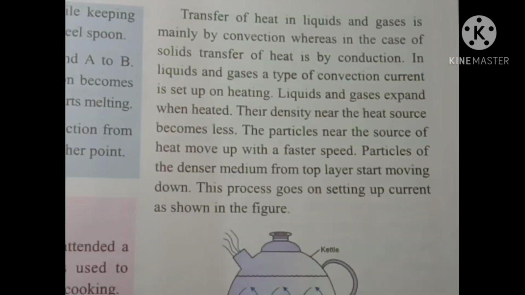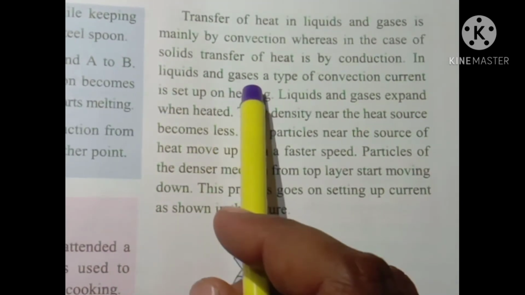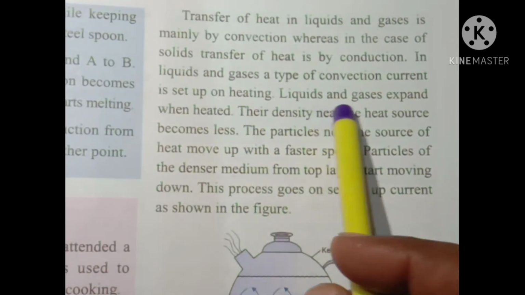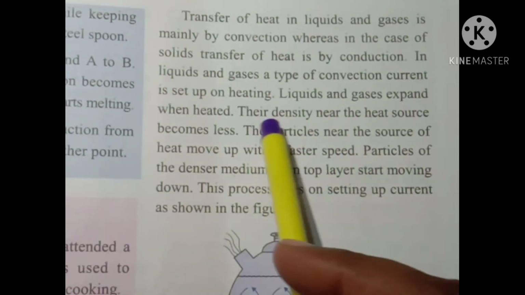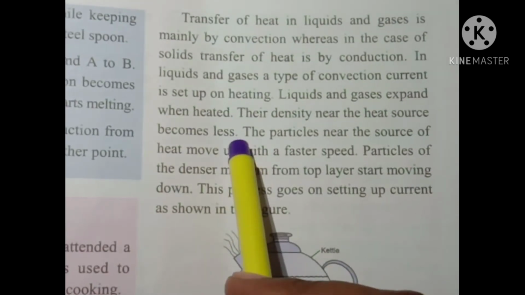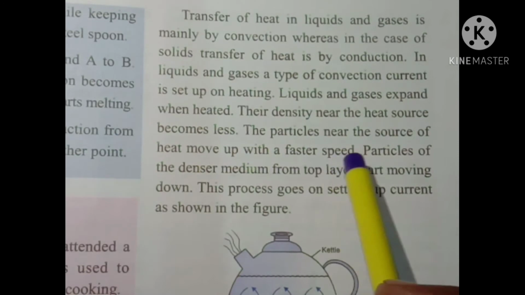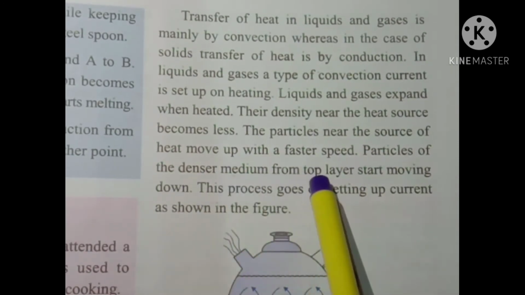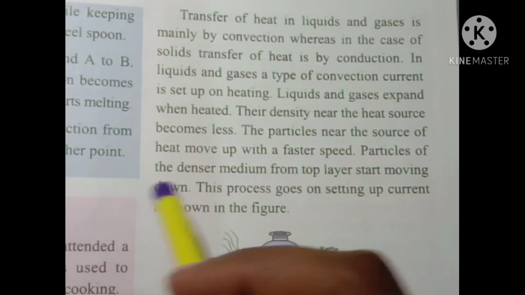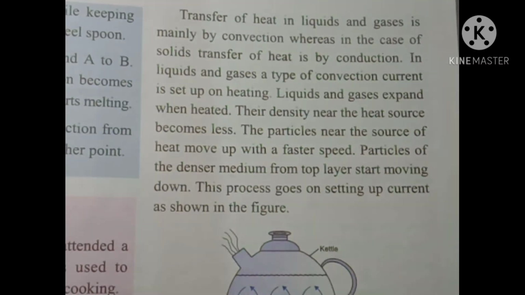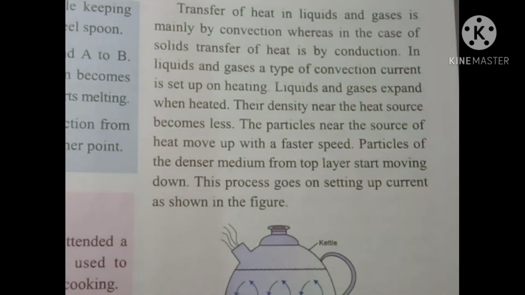So in this convection process, or in this clip, we learned that in the case of liquids and gases, a type of convection current is set up on heating. Liquids and gases expand when heated. Their density near the heat source becomes less. So the particles near the source of heat move up with a faster speed. The particles of the denser medium from the top layer start moving down. So this process continues till the liquid attains the same temperature. I had already shown this through the clip, so I hope this is also clear to you. So this is the convection process.